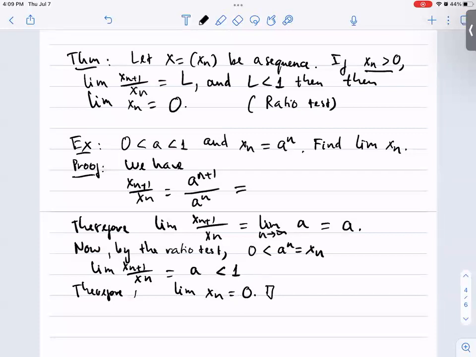By simplification, we arrive at a, which by the assumption of the problem is a number between 0 and 1. Therefore, the limit of this ratio is equal to a, which is a number between 0 and 1. By the ratio test, because this sequence satisfies all the assumptions of the ratio test, the conclusion is applicable. That's why the limit of xn here is equal to 0.